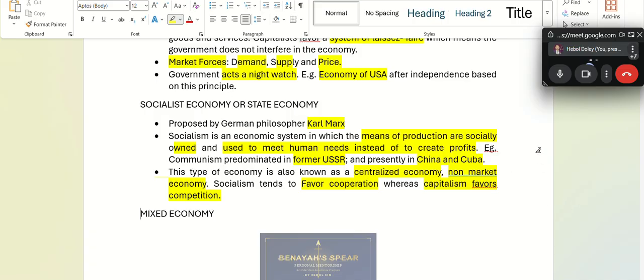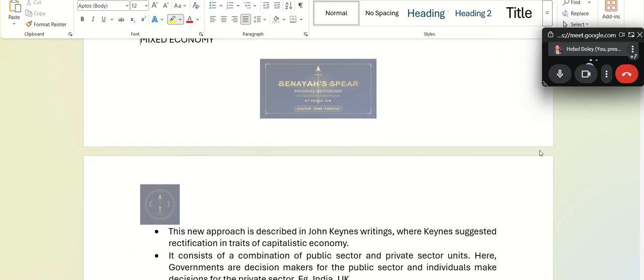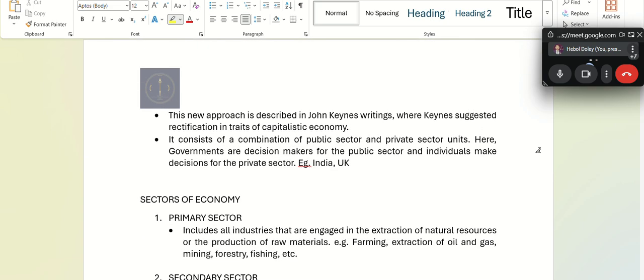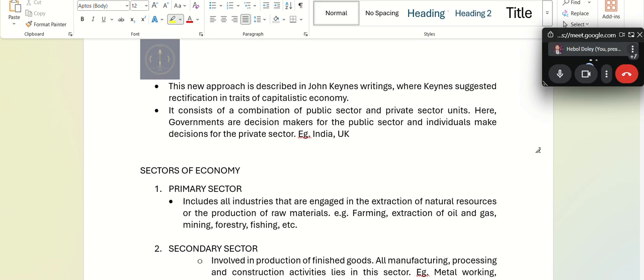Fine? The next type of economy is your mixed economy. This was given by a British writer and philosopher called John Keynes.